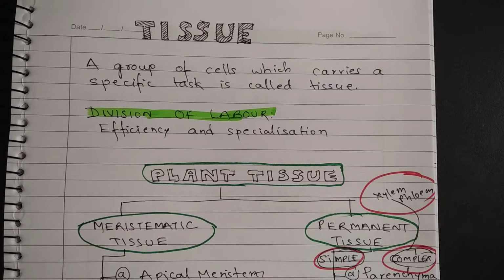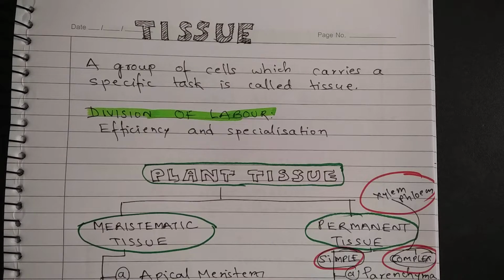What happens in case of unicellular organisms? A single cell is responsible for all the biological functions, but in complex organisms this is not possible for a cell to carry out each and every function. So there is a need of specialization so that more efficiency can be achieved.